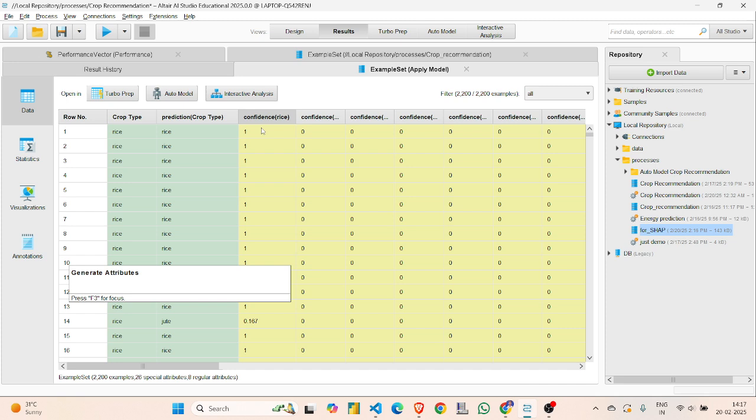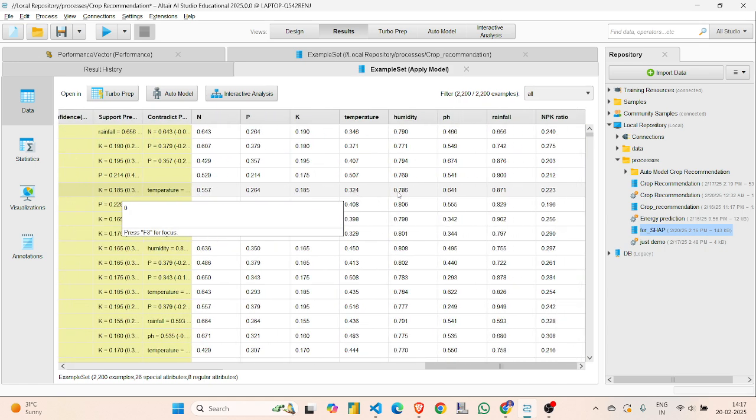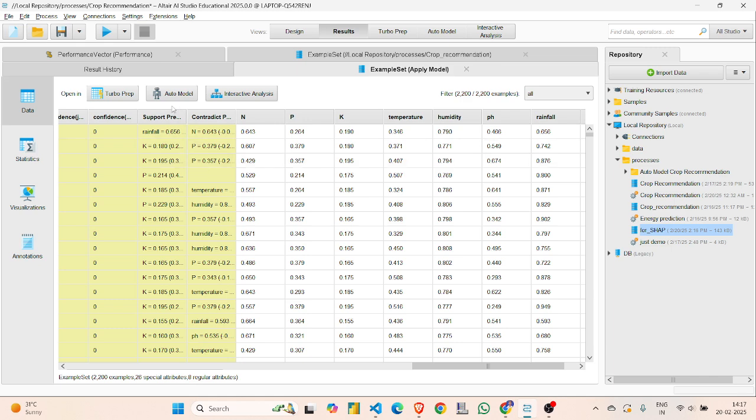Now the confidence for rice: to predict rice, the confidence is 1, which means it's correctly predicting. If I see here, this is rice and the predicted is jute. The confidence for rice is like 0.16. It's incorrectly predicted.